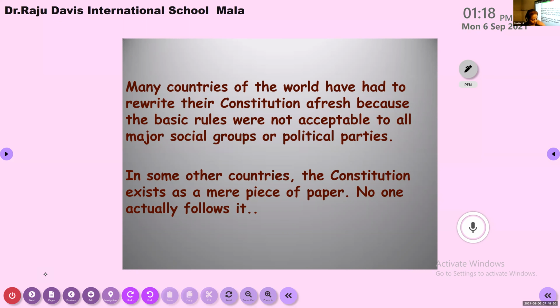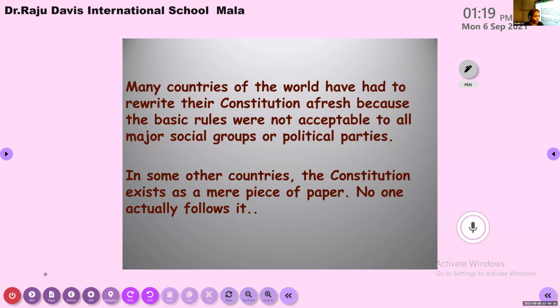In our country, everyone follows the Constitution, or the constitution makers wrote it in such a way that we need not change it. We brought some changes maybe, but drastically we did not change the Constitution, and nobody has questioned the authority of the Constitution.